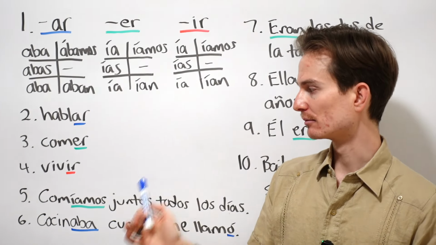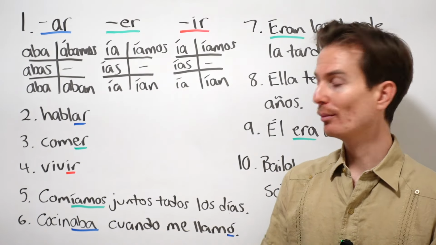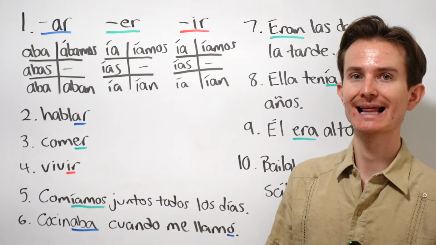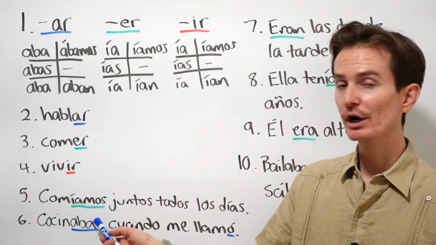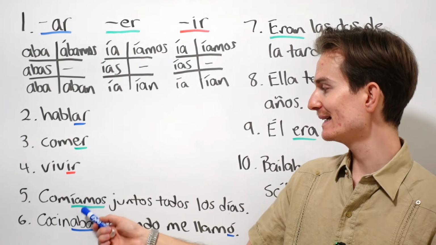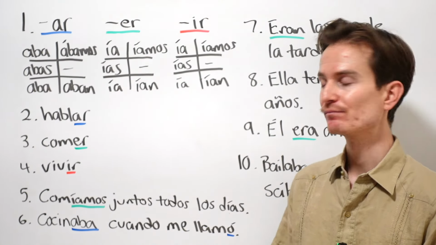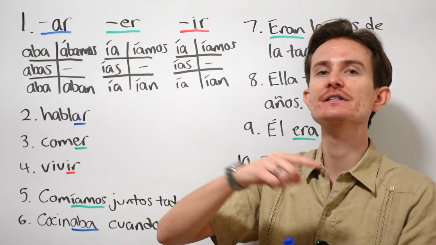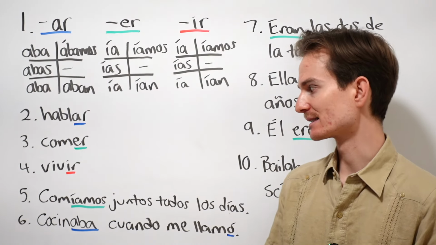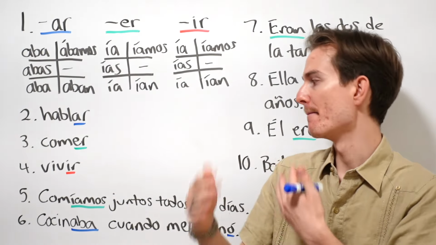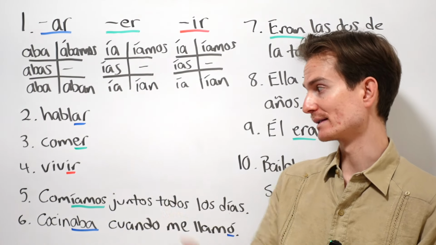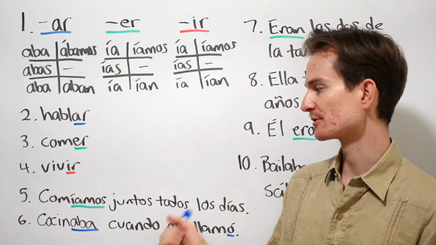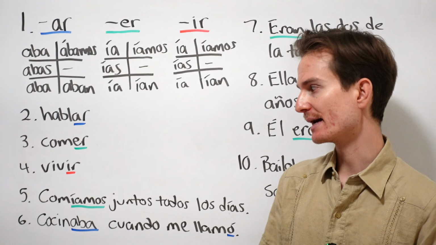Okay, there you go. So let's take a look at some examples. Comíamos juntos todos los días. We would or we used to eat together every day. Todos los días is what we call a trigger phrase. It lets us know this is ongoing in the past, okay? Every day is something that happened many times, not just once, okay? Comíamos juntos todos los días. We used to eat together every day.